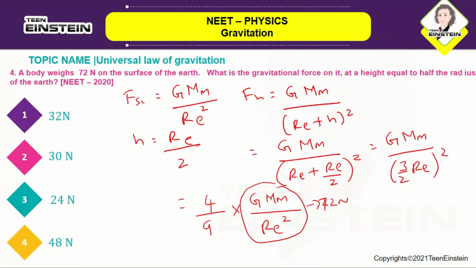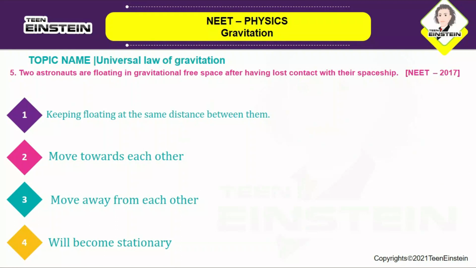So automatically, this will become 4 by 9 into 72. If you solve this, you will get 32 newtons. So the correct answer is option number 1. The gravitational force acting on it is around 32 newtons. Okay, let us move on with the next question.